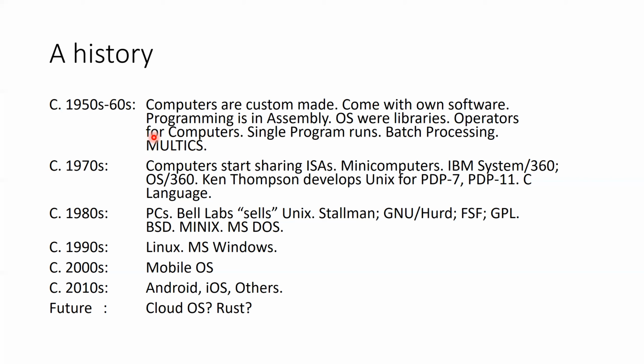Similarly, AT&T had the monopoly on telecommunication in the United States at that time, and to improve their telecom system, they wanted to have better computing equipment. So these three institutions pooled their resources and grouped many talented persons together so that they could build this operating system called Multics.